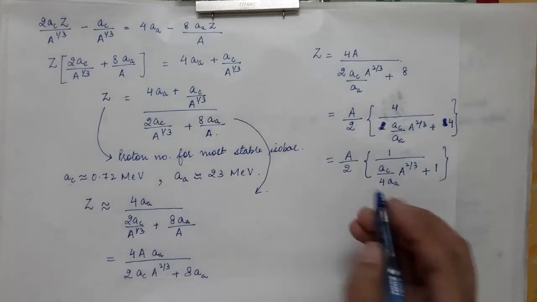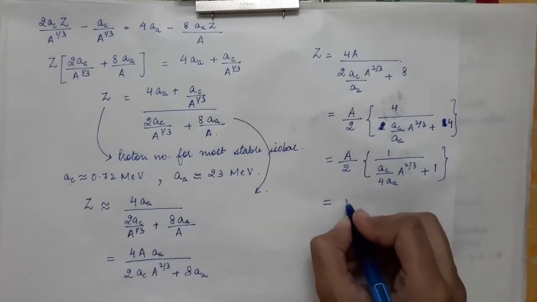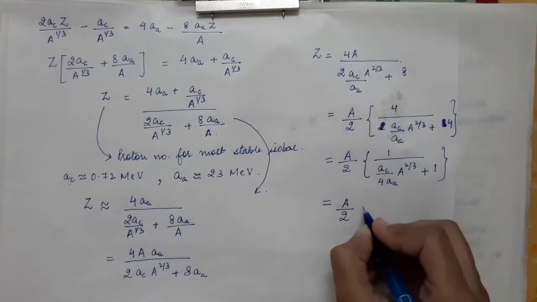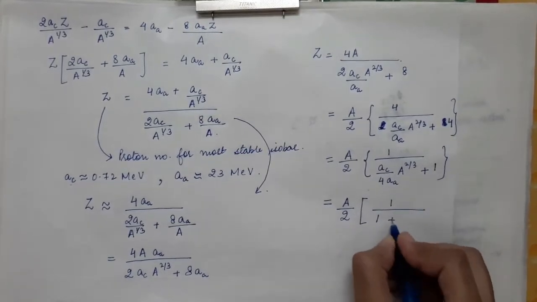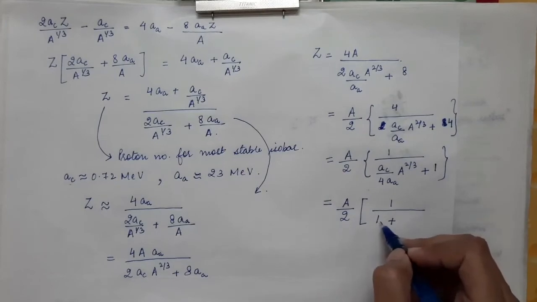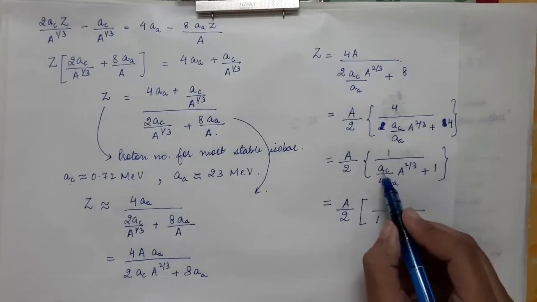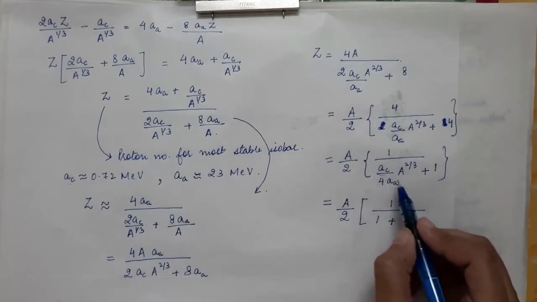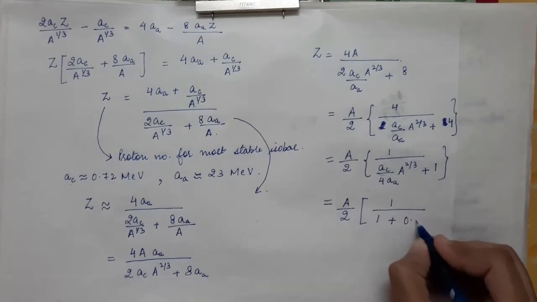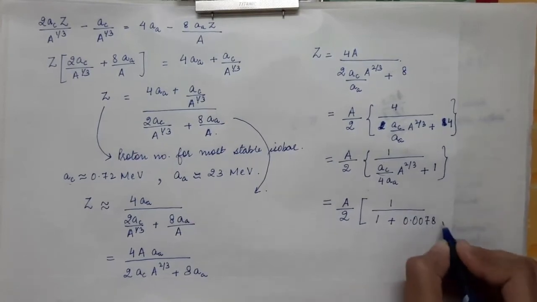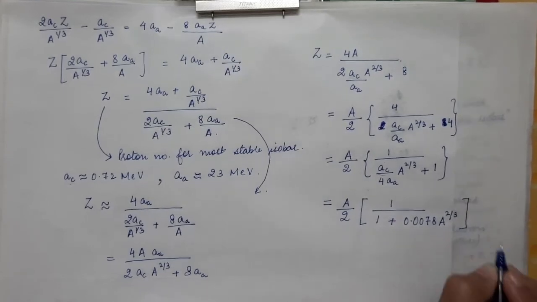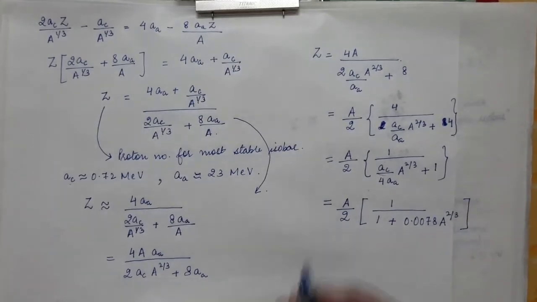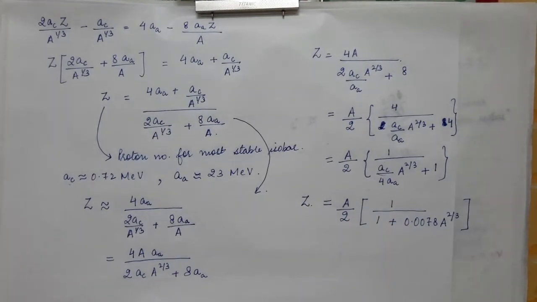So when you put these values, this will be approximately equal to A by 2 times 1 divided by 1 plus, we have taken 1 in the front, plus if you put the values of these constants, you will simply get 0.0078 A power 2 by 3. So this is the expression of Z for the most stable isobar.